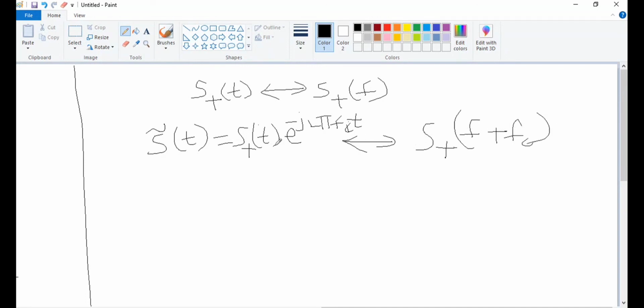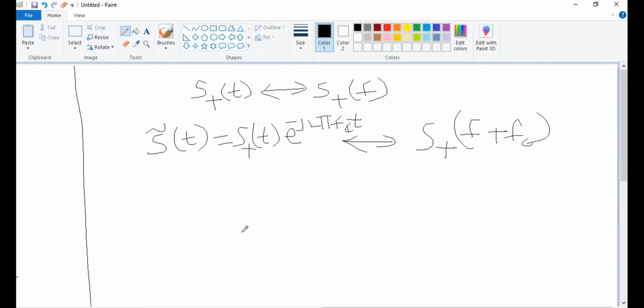This is the time shifting, frequency shifting property. You can see the properties of your Fourier transform. This is said to be the frequency shift property. If there is a shift in the frequency, then in the time domain the signal will get multiplied with e power minus j something.